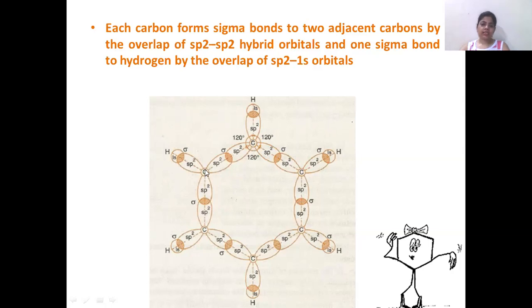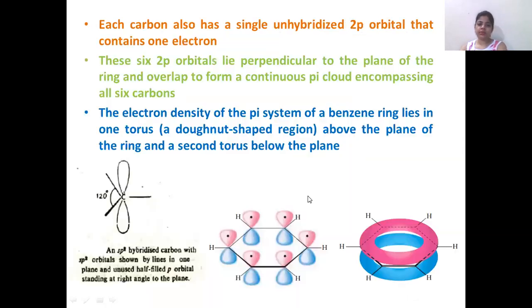Then, we can see there is also another sigma bond between carbon and hydrogen by the overlap of the sp2 hybrid orbital of the carbon and the s orbital of hydrogen. So this is the molecular orbital structure of benzene. As I told earlier, each carbon has a single unhybridized 2p orbital and it contains 1 electron. So here it is shown over here. These colorful balloons, this pink and blue one, is the unhybridized p orbital which contains 1 electron.